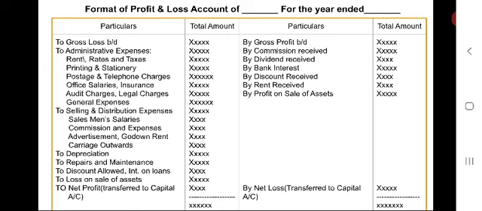Rates and taxes. Rates and taxes levied by the municipal bodies is an indirect expense, and so that it is to be debited to profit and loss account. While rates and taxes for factory is charged to the manufacturing account. So this is the difference we have to remember. When there is no specific information about rates and taxes, that has to be written in the profit and loss account on debit side.